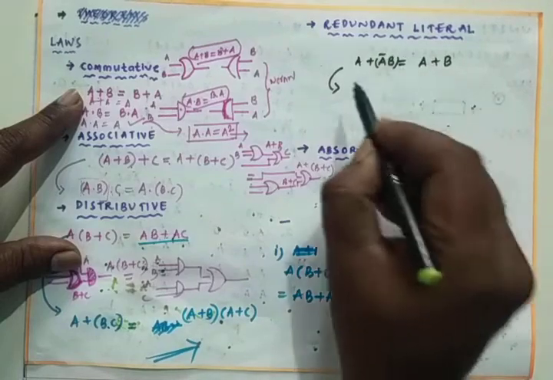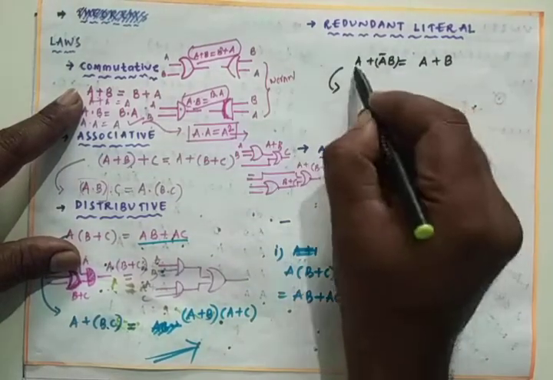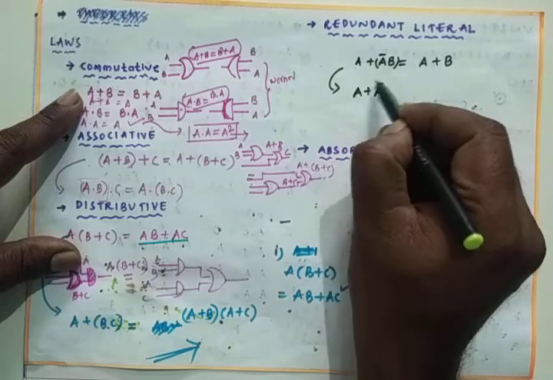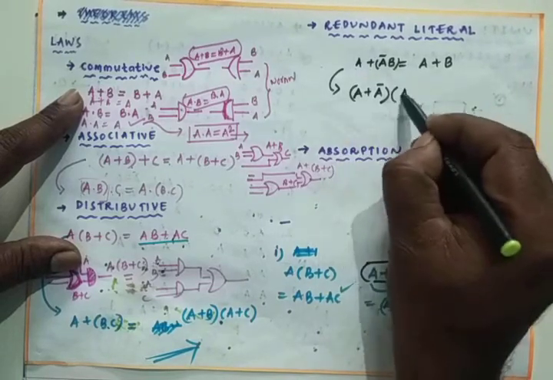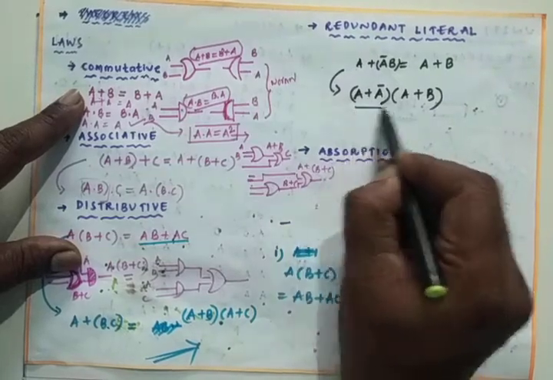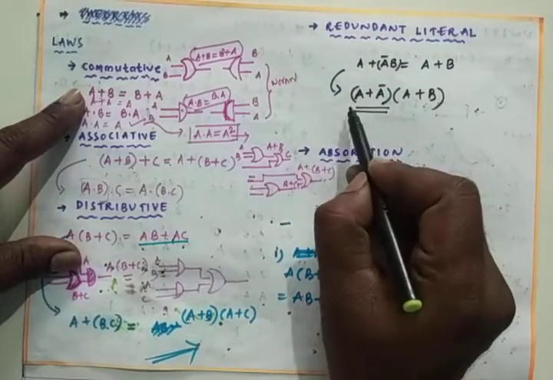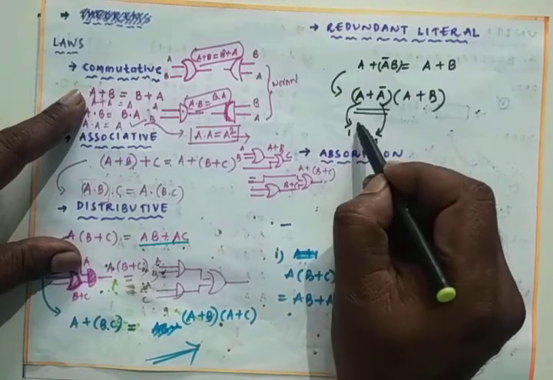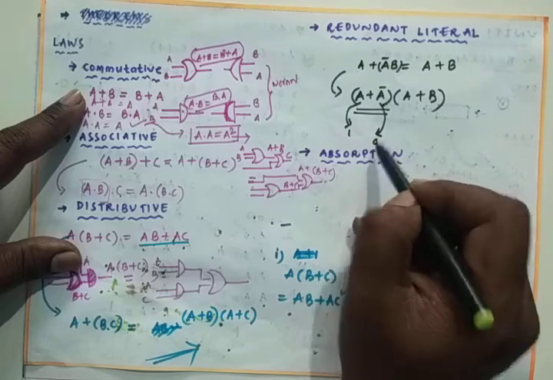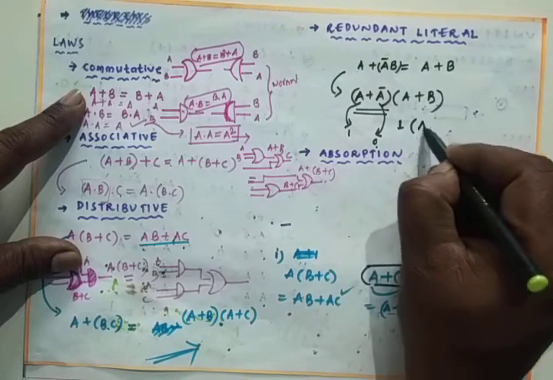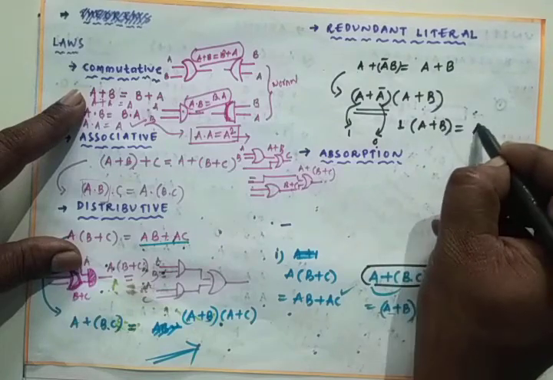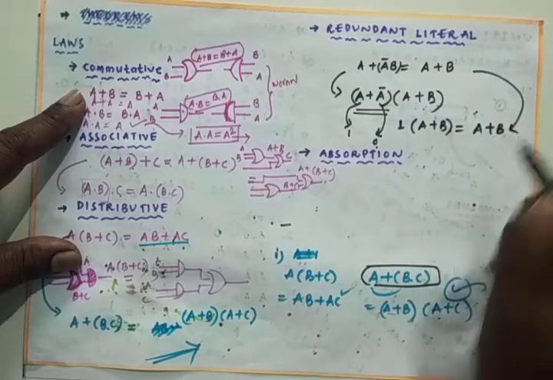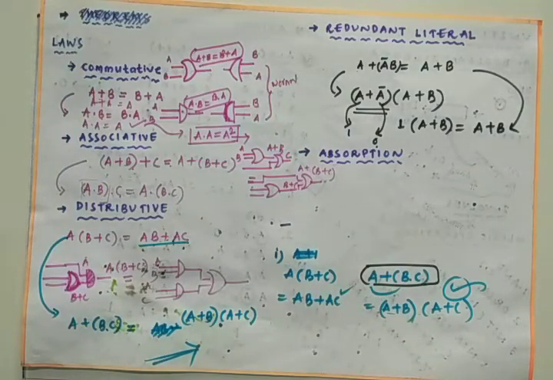So I can write this equivalent to A plus B, that is what? A plus A bar into A plus B. I can directly write this. A plus A bar we have discussed. For example, if A is 1, A bar will be 0, or A is 0, A bar will be 1, so that 1 plus 0 is 1 only, so that it will be 1 into A plus B is equals to simply A plus B only. We got this answer. So the redundant literal law is nothing but A plus A bar B is equals to A plus B only.